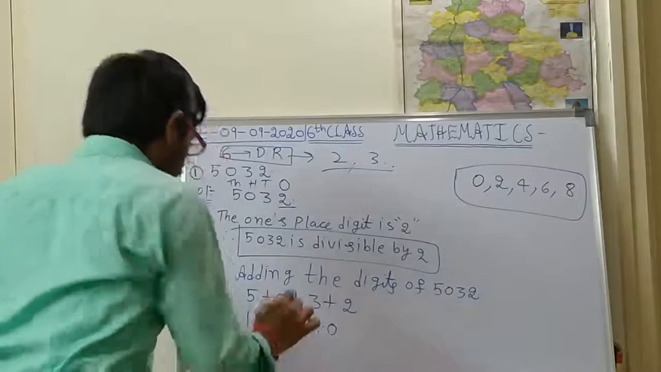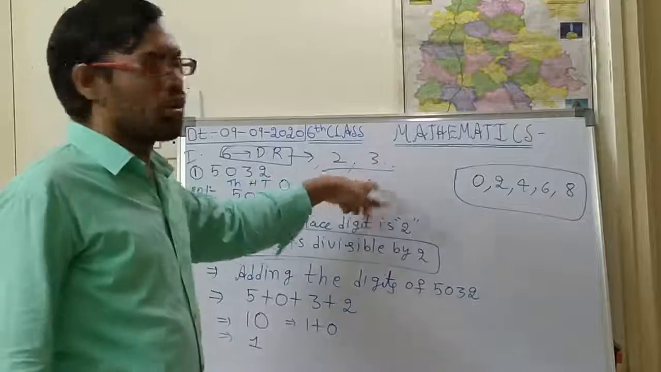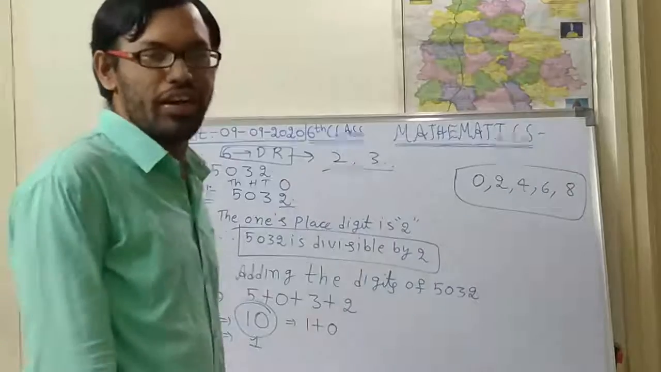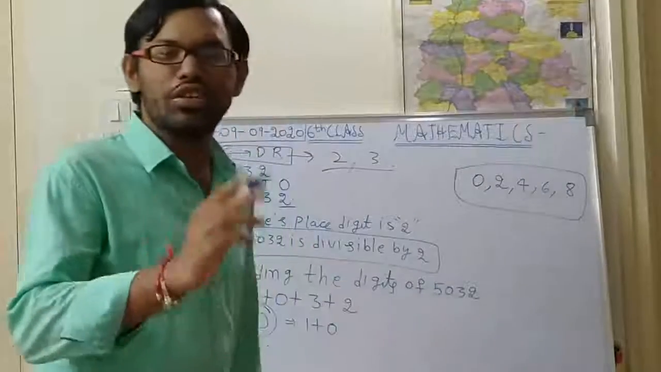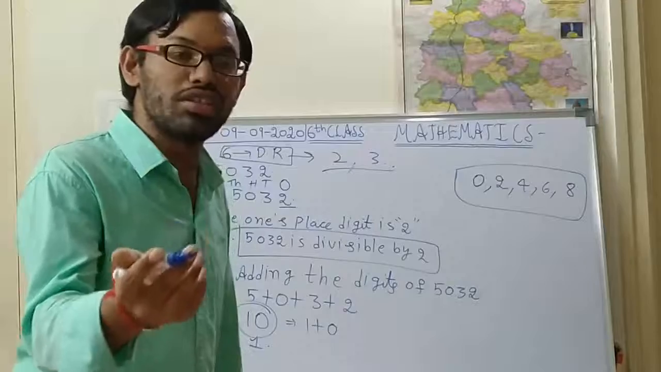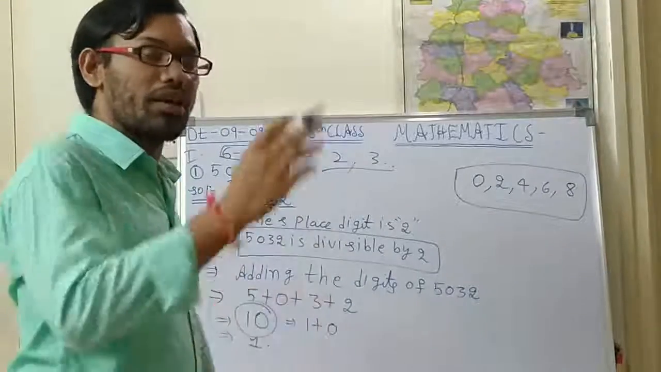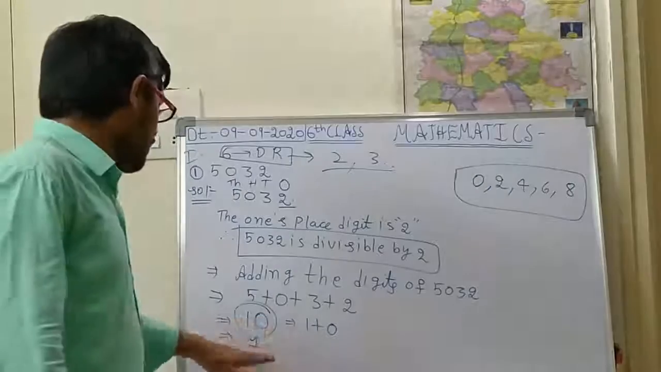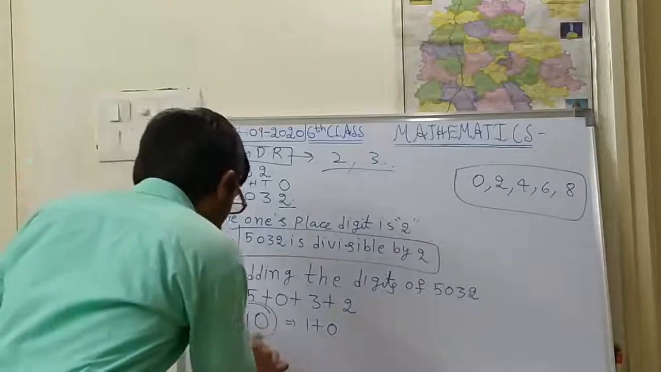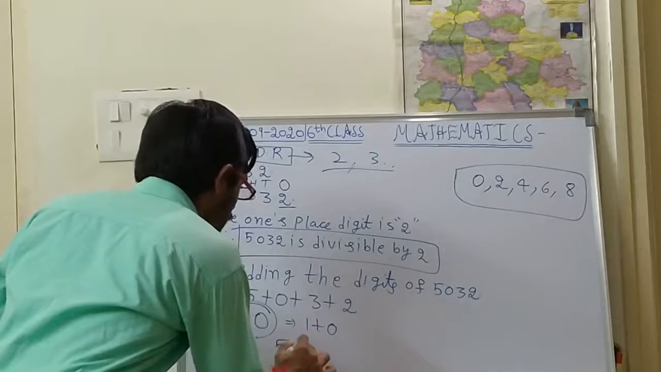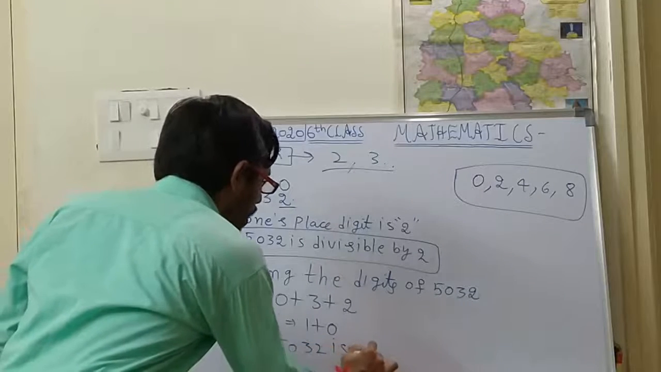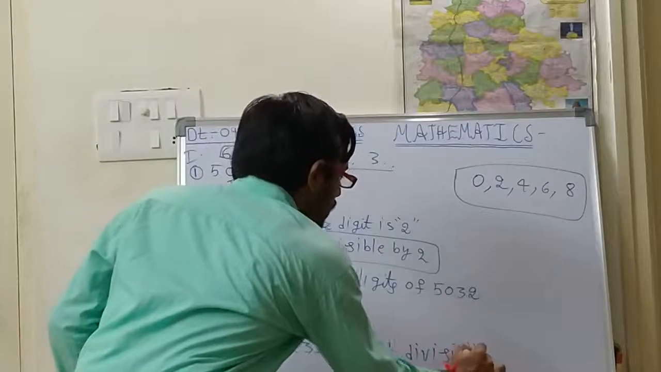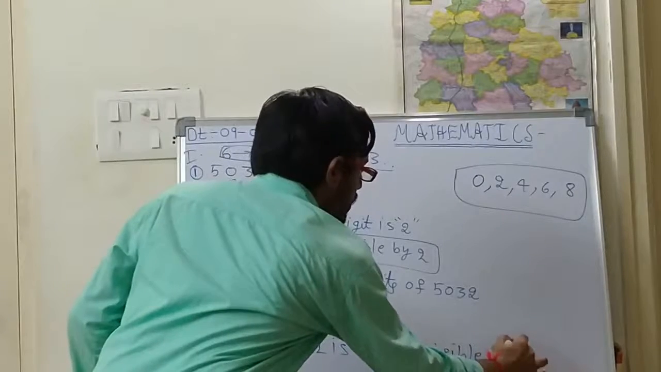That is 1. Is 1 going in the 3 table or not? No. 1 is not going in the 3 table. Actually 10 is also not going in the 3 table, is it right, children? Because 3 into 3 is 9, but 3 into 4 is 12. After 9, 10 will come, that means in between 9 and 12 the number 10 will be coming. So therefore 5032 is not divisible by 3. Is it right, children?